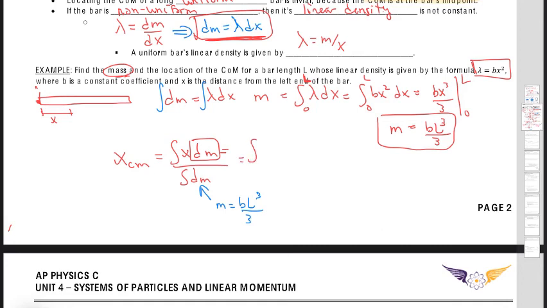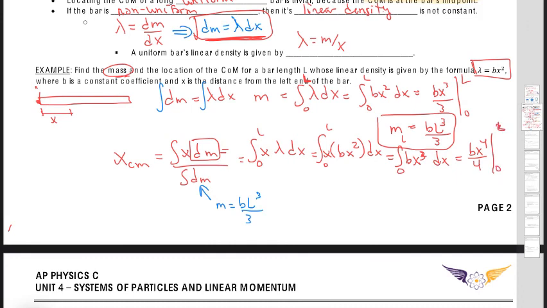So if I rewrite that, I get the integral of x lambda dx. I know what lambda is. It's bx squared. So I do some simplifying and this becomes the integral of bx cubed dx. The integral of bx cubed is bx to the fourth over 4. Again, we evaluate all this from 0 to L, from the origin to the length of the bar. That's very easy because the top part simply becomes bL to the fourth over 4.